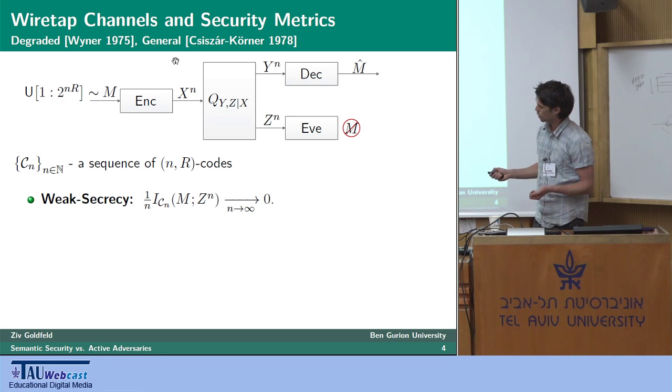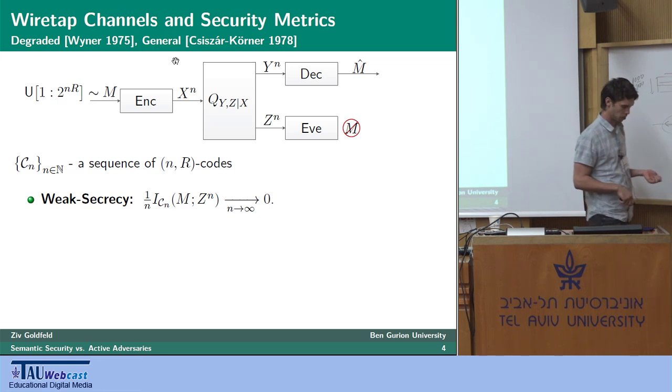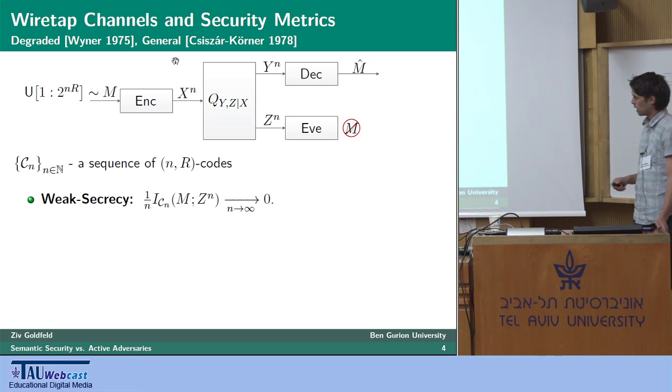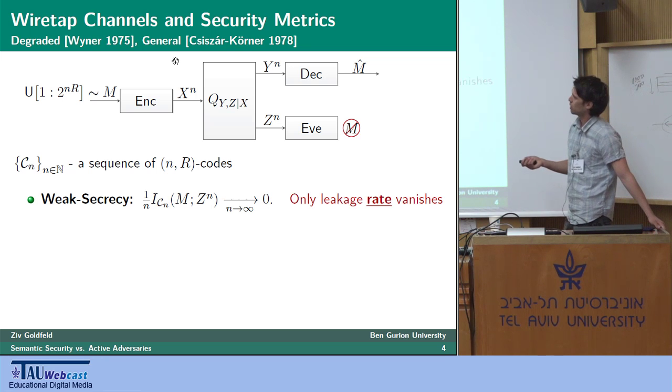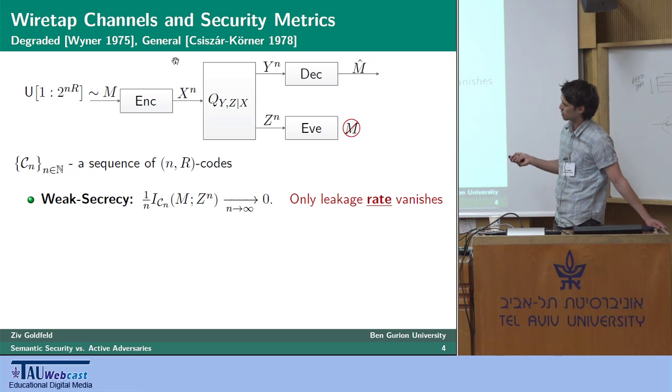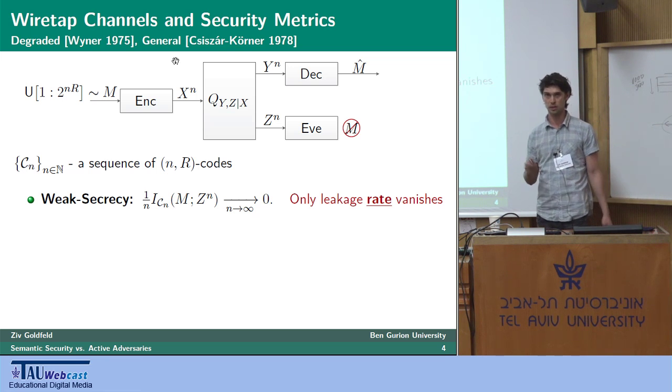And as I said, we get weak secrecy if this normalized information leakage converges to 0 as the block length grows. Although this was the standard in the first years of information theoretic studies, today it is widely accepted that this is insufficient for applications. Although the leakage rate converges, and I say rate because it's normalized, the eavesdropper can actually decipher an increasing number of secret bits as n grows,